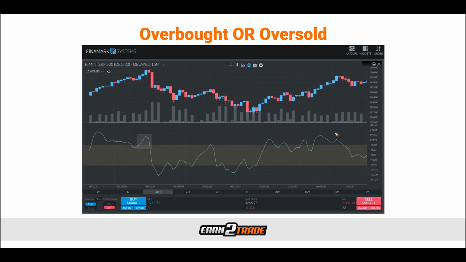Spotting overbought or oversold price levels is another way traders use the CCI. It's based on simple logic. When the indicator is above positive 100, the price is above its average. When the CCI is below negative 100, it is currently below its historical average. Alternatively, zones over the plus 100 and below the minus 100 marks indicate those overbought and oversold levels. When we're over 100, we're considered to be overbought and we're expecting some type of mean reversion. That means we're expecting the market to move back down towards the historical average because it is currently experiencing an abnormally high degree of buying prowess.